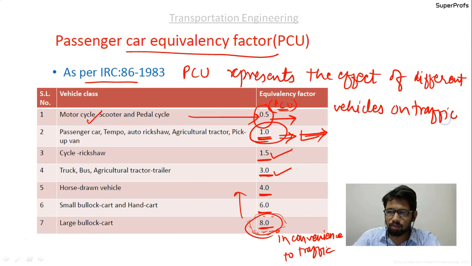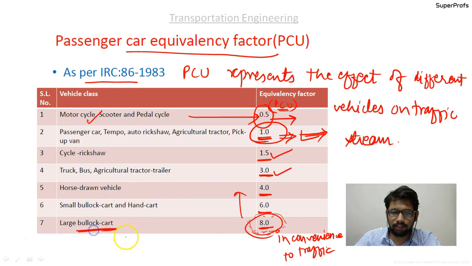Okay, so you see, guys, if a bullock cart is moving on the road, it is going to cause a lot of disturbance to the traffic stream on the road. It is a hindrance to traffic. That is the reason the PCU value assigned to it is 8. But in case of a motorcycle, there is no hindrance to traffic. It can easily go, it swiftly passes. That is why the PCU assigned to it is less.